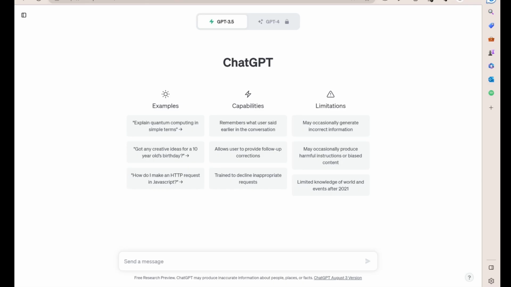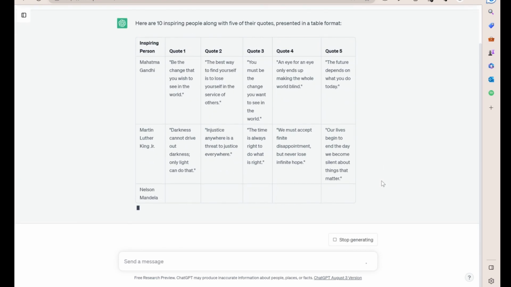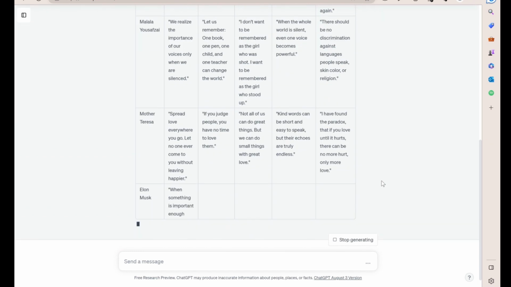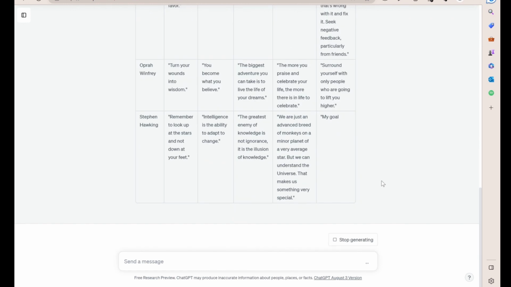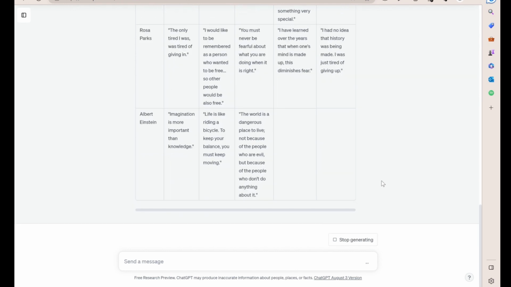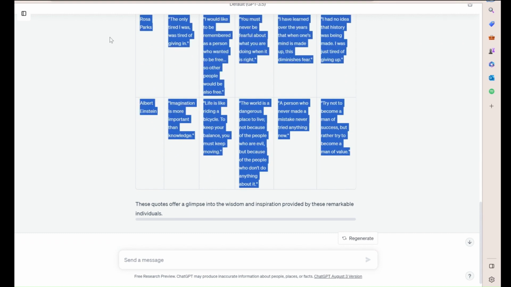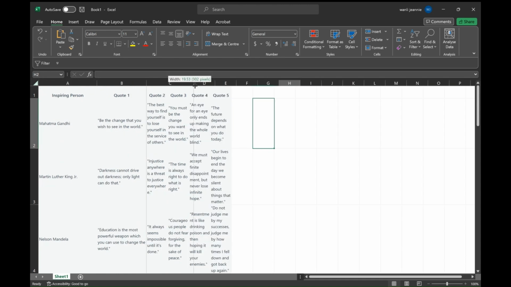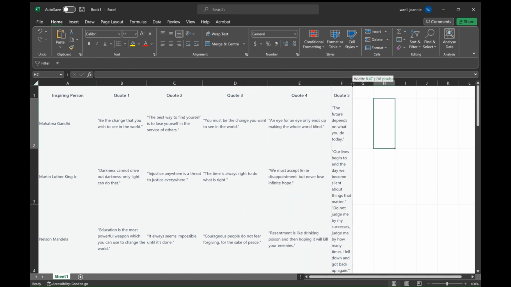The first amazing tool we are going to use is ChatGPT. I asked ChatGPT to give me 10 inspiring people with 5 of their quotes, in table format, each quote in a separate column. And now we are going to copy and paste this table into Microsoft Excel. And then adjust the cell size accordingly, so that it's clearer to see.